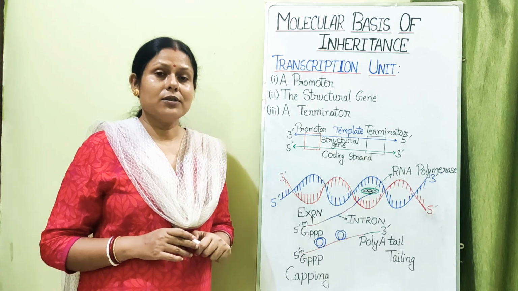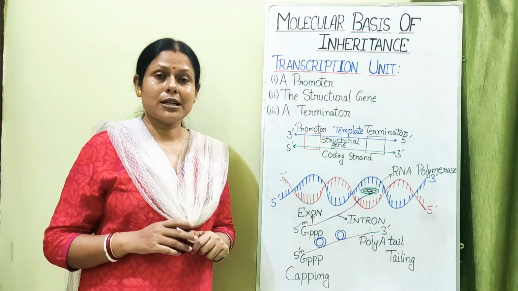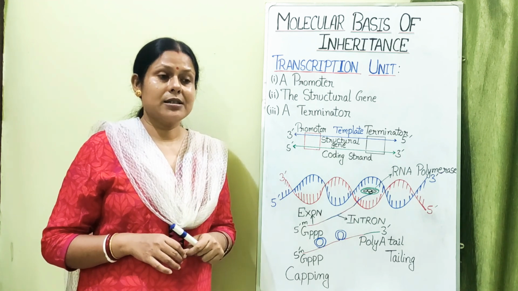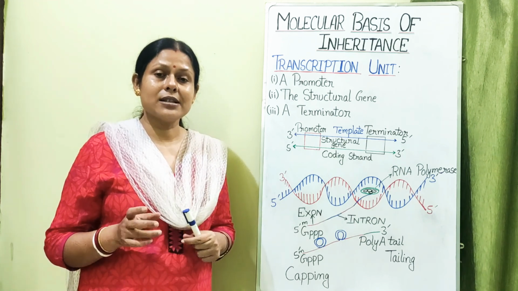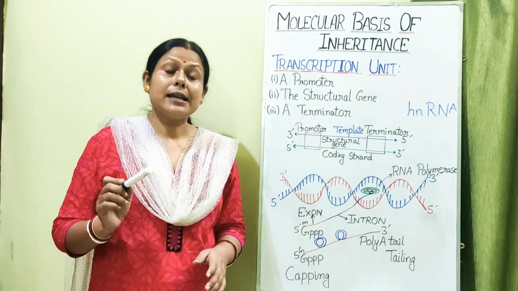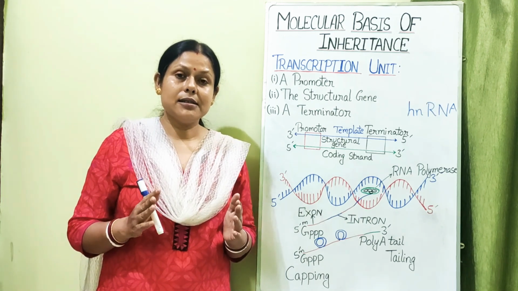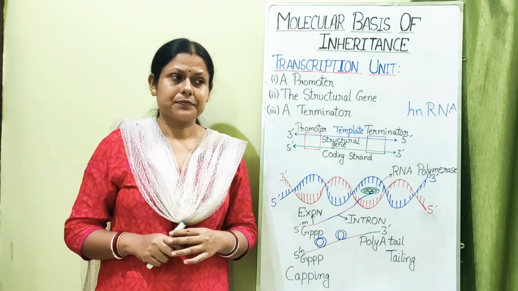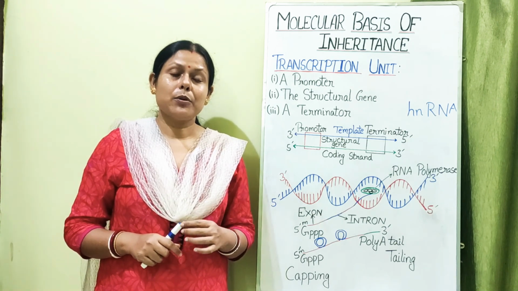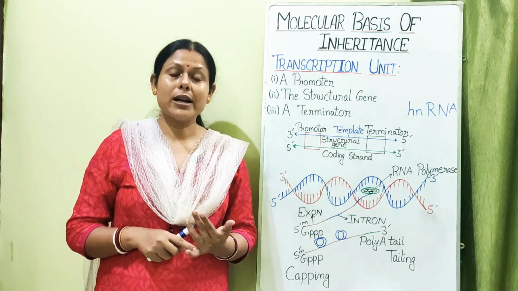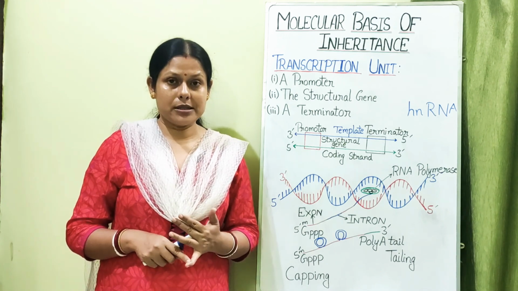Now in case of RNA, as we know, it has catalytic functions, it has various other metabolic functions also, as well as it acts as a genetic material. In eukaryotes, it is seen there is a clear-cut division of labor for the RNA polymerase. That means RNA polymerase is divided into 3 types: RNA polymerase 1, RNA polymerase 2 and RNA polymerase 3.